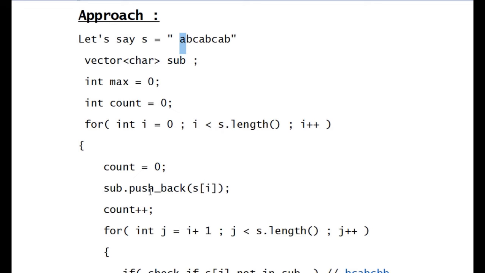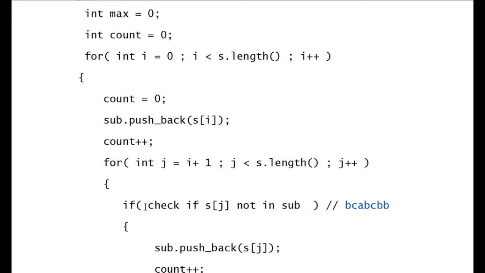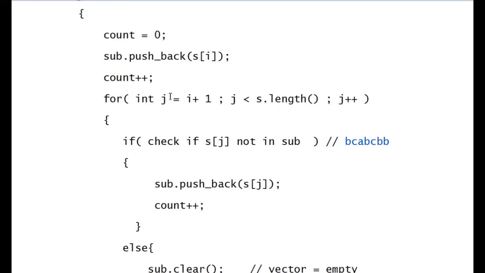So we push the A, and we incremented the count to 1, right? And for every character we meet after that which is not a repeating character, we'll just push it to the vector. Okay, so the first character after A would be B.